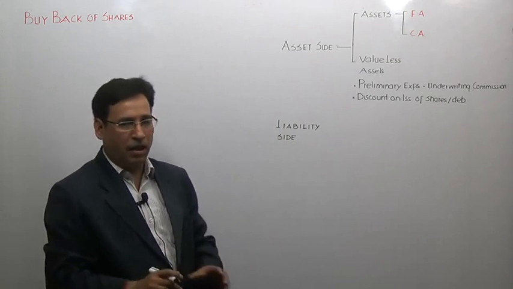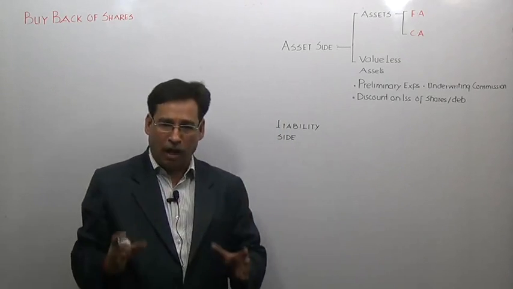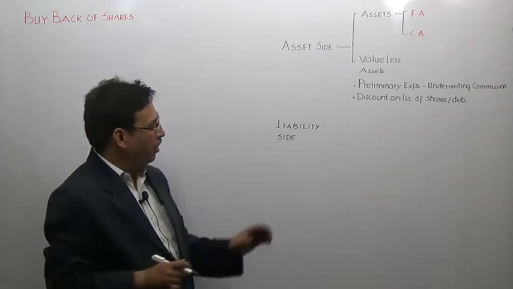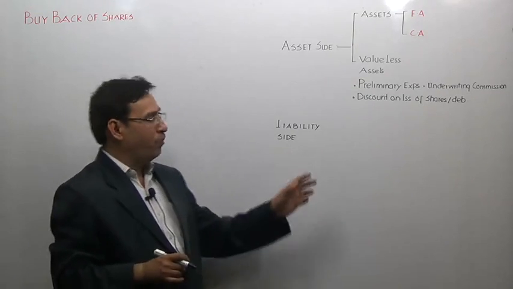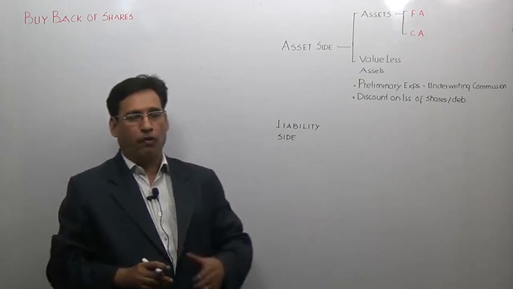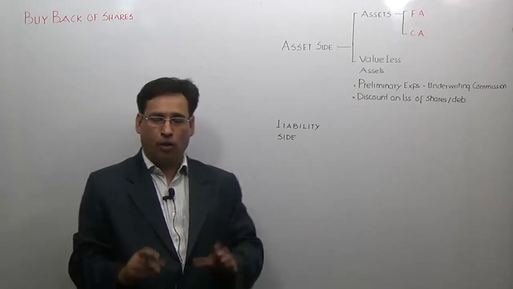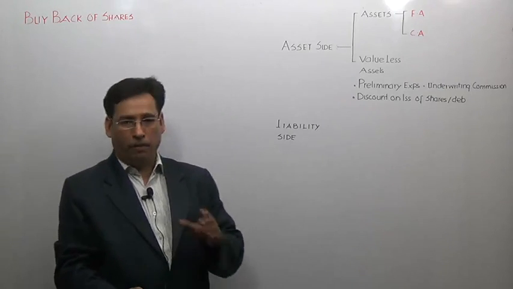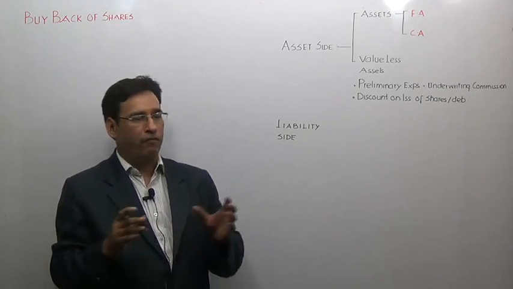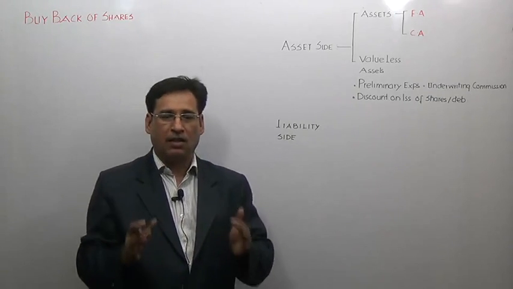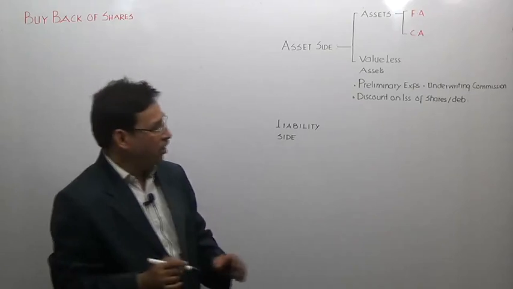Liability side is nothing but it is a collection of accounts at the end of the accounting year reflecting credit balances. Is it clear to you? So if somebody inquires of you what do you mean by liability side, you should be in a position to give him a straight reply, that liability side is a mere collection of accounts having credit balances at the end of the accounting year.